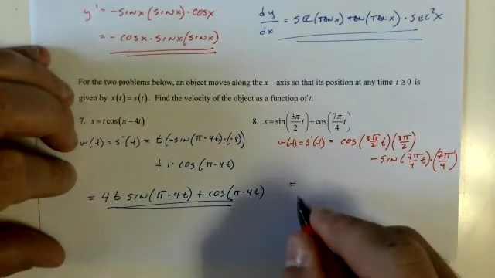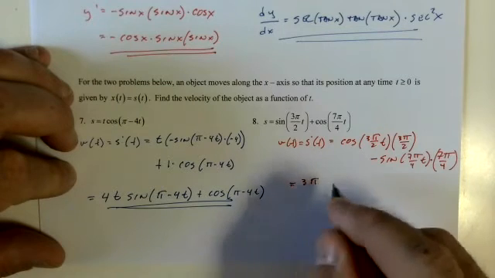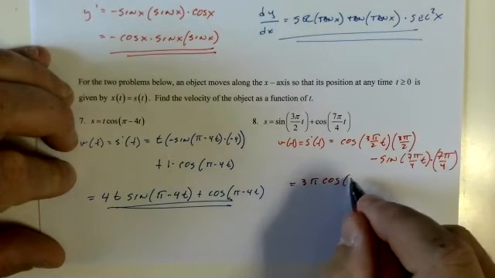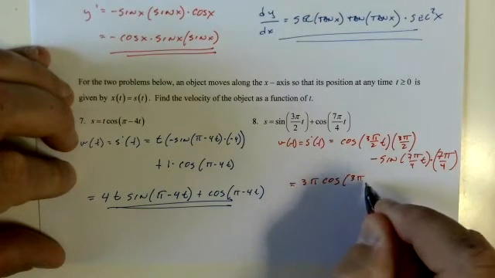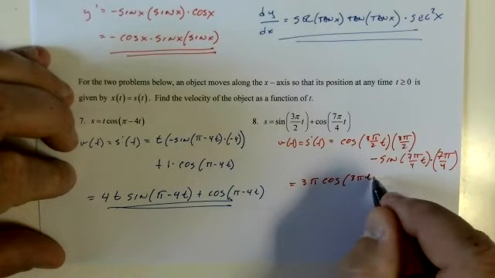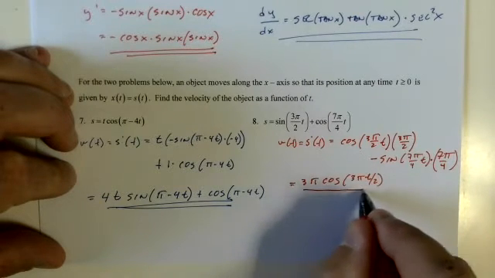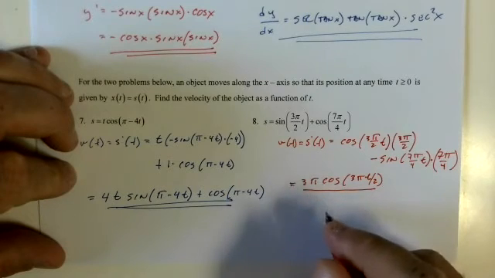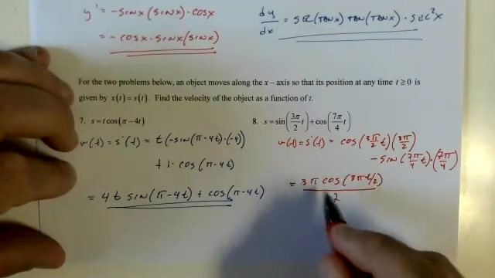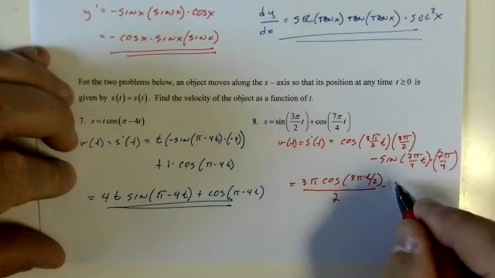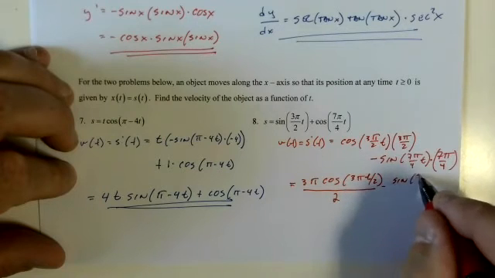I could probably factor something out, but there's really no point. 3 pi cosine 3 pi t over 2, over 2, so 3 pi over 2, minus sine 7.